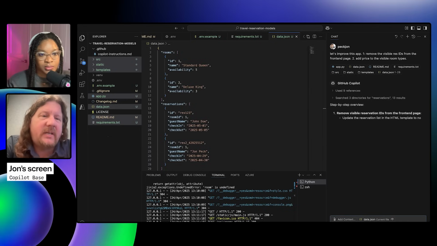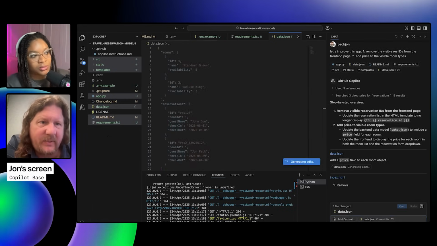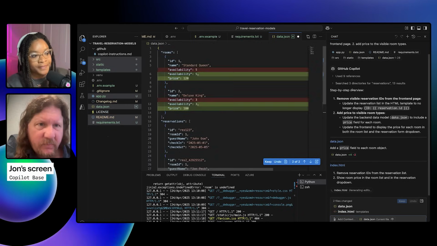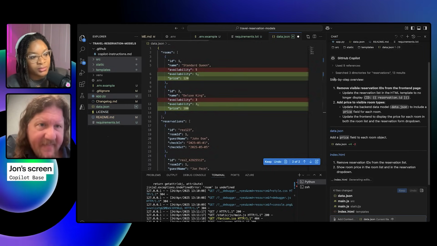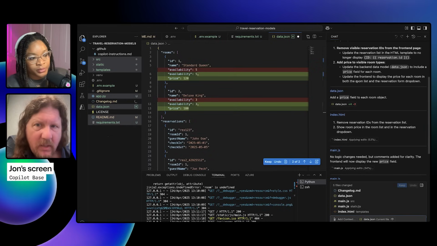So we can actually start to see what it's doing here, right? It has a whole bunch of directories available as well as specific files. You can see it's even searching explicitly for where reservations exist across those, and then including only those matching files in the context. That's kind of cool.